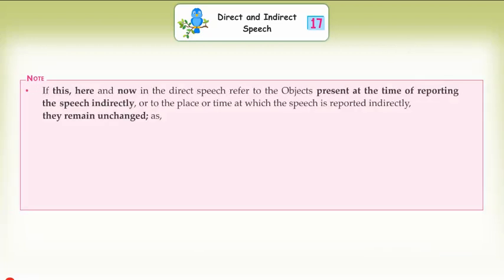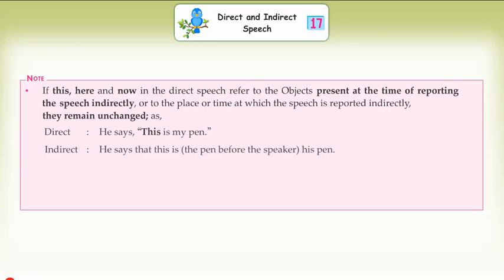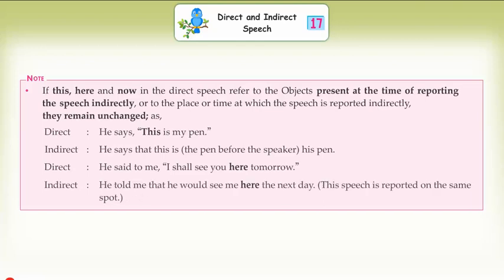Note: if this, here and now in the direct speech refer to the objects present at the time of reporting the speech indirectly, or to the place or time at which the speech is reported indirectly, they remain unchanged. Direct: He says, this is my pen. Indirect: He says that this is the pen before the speaker, his pen. Direct: He said to me, I shall see you here tomorrow. Indirect: He told me that he would see me here the next day. This speech is reported on the same spot.